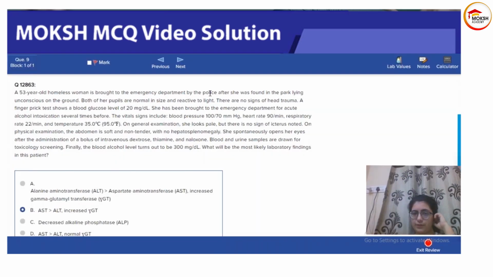Here the patient is found in a park. She was given treatment with dextrose, thiamine, naloxone. Alcohol level was high. Which of the following will be the most likely finding? So this is AST greater than ALT, increased gamma glutamyl transferase. You have to remember one thing, which is very important: alcoholic liver disease and all other liver diseases.